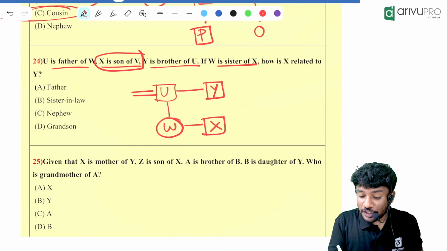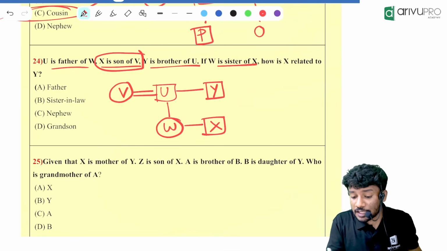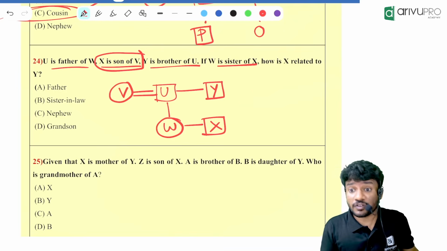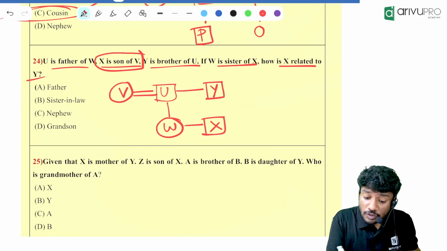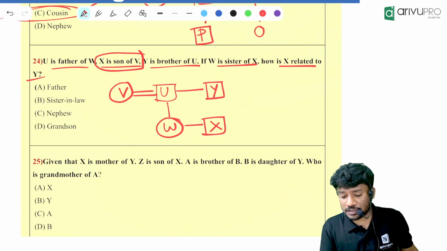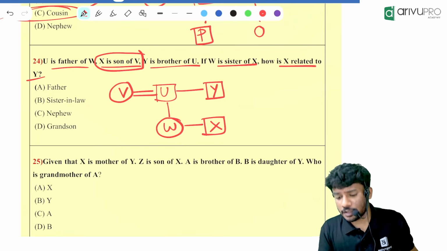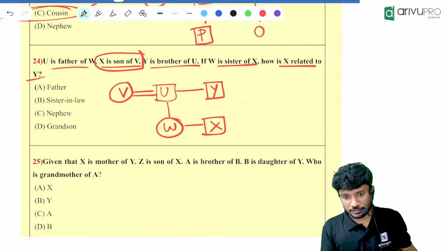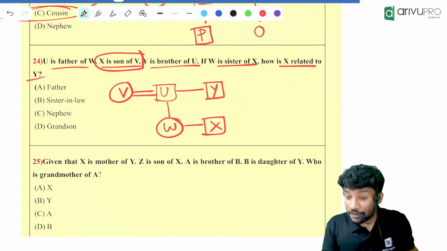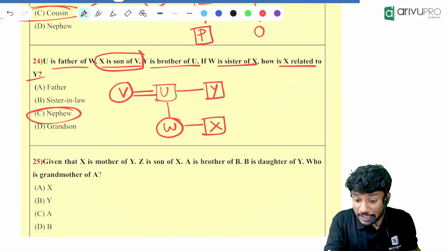Wife of U. Then only we can say that X is the son of V. Otherwise we can't put it over there. Keep it in your mind. How X is related to Y is the question. How X is related to Y? Everyone tell me. X is the dash of Y. X is the nephew of Y. Why? Why is that the reason? The reason is very simple.